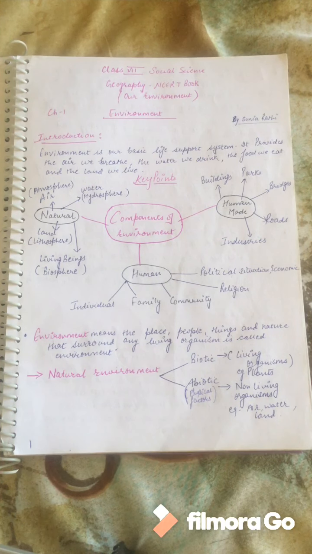So there are different key points to understand better about the environment. So there are different components of environment which we are going to study here. The first and foremost important is natural environment. Now from the word, it is already suggesting you. Natural means nature. Now, what do we see in nature? Obviously, we see air, we feel air, right? Air, the water, the land, and the human beings, plants, animals. That all we see around nature.